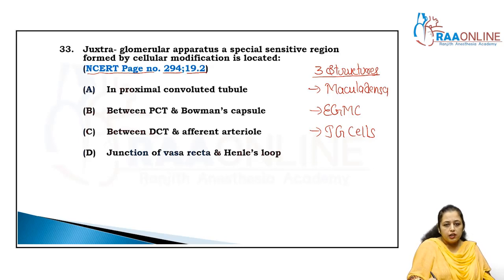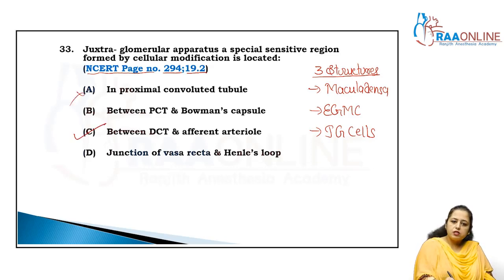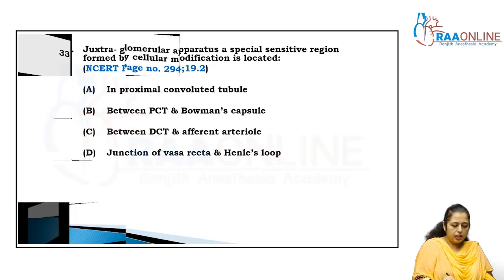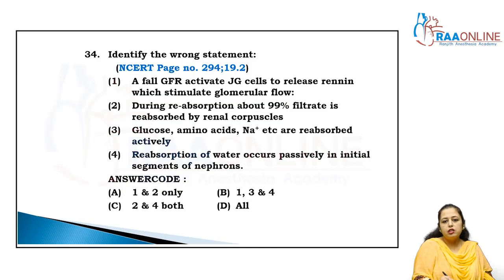And it is present in between the DCT and the afferent arteriole. So the answer is C. Clear? Because it is not between the PCT and Bowman's capsule, right? So the answer is C. Come to the next question.